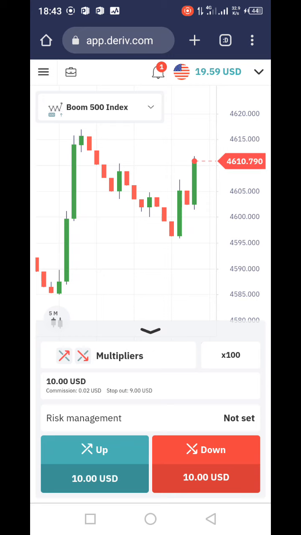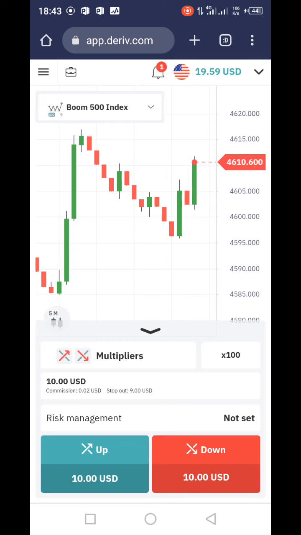Now the first step is, as you can see here, there is $19.59 which we want to withdraw using an agent. Remember, LeFX is also an agent of DLive.